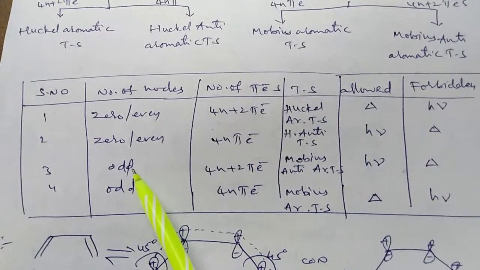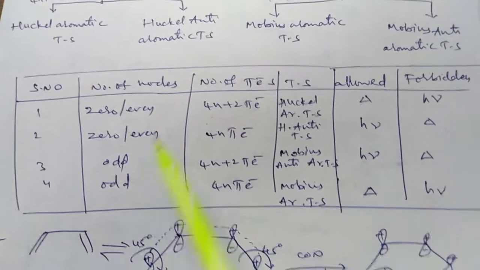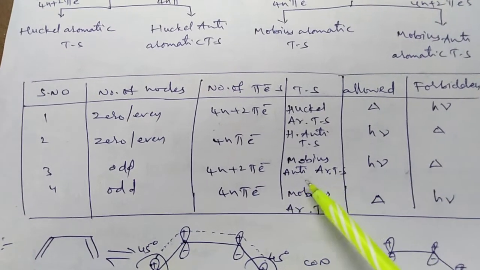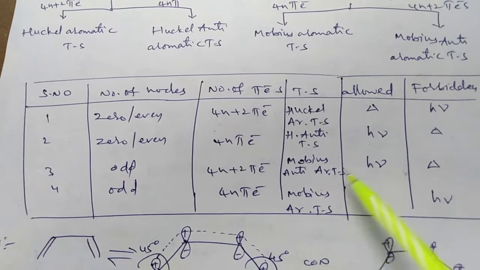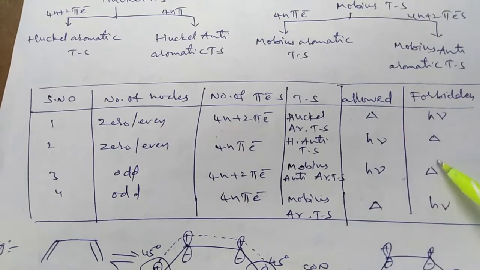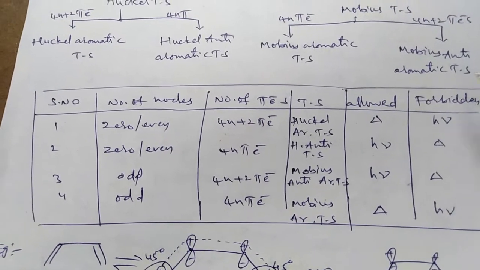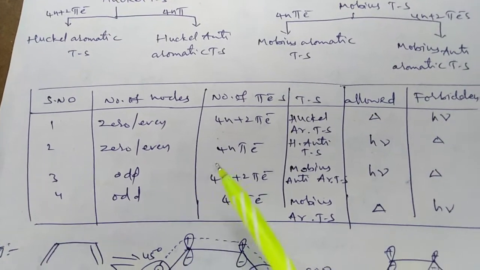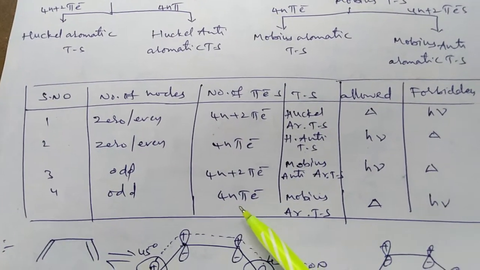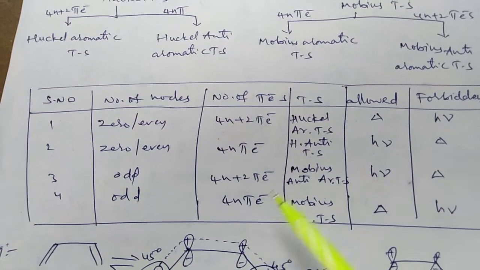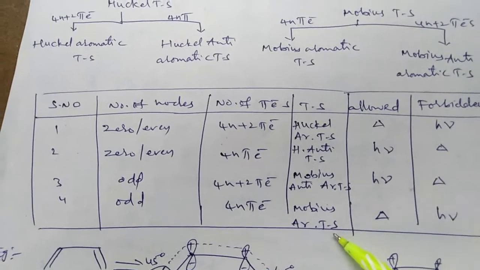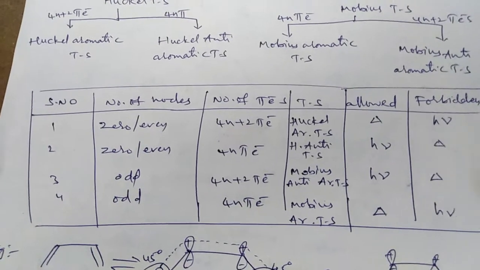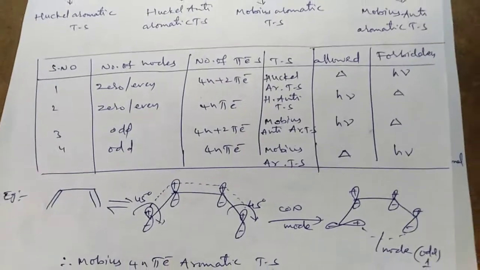In the third case, if an odd number of nodes is present in the 4n plus 2 pi electron system, it is a Mobius anti-aromatic transition state, photochemically allowed and thermally forbidden. In the last case, if an odd number of nodes is present in the 4n electron system, it is a Mobius aromatic transition state, thermally allowed and photochemically forbidden.